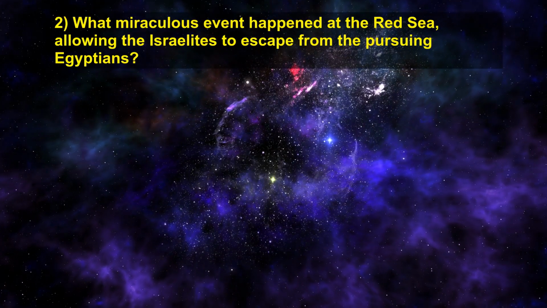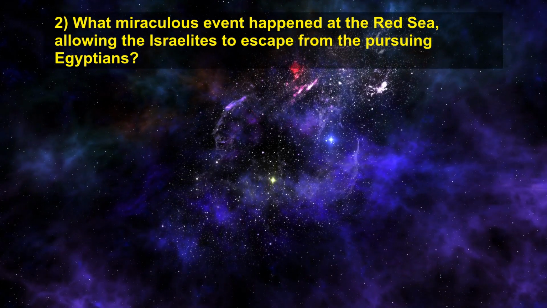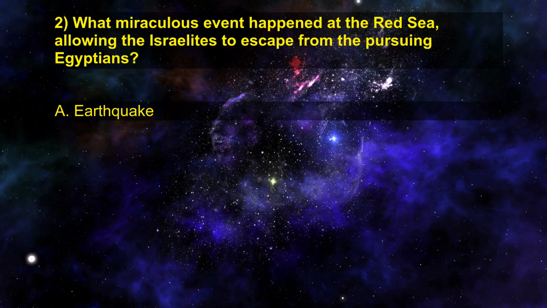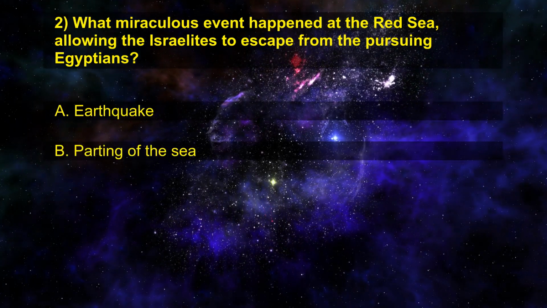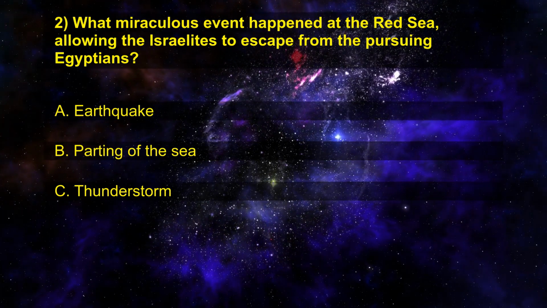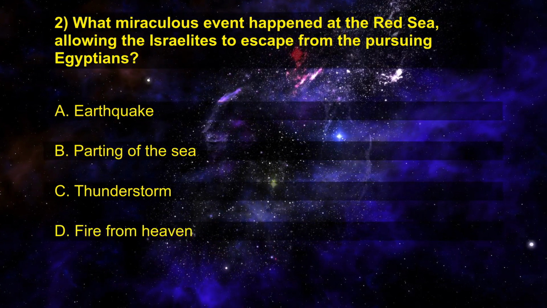2. What miraculous event happened at the Red Sea, allowing the Israelites to escape from the pursuing Egyptians? A. Earthquake. B. Parting of the sea. C. Thunderstorm. D. Fire from heaven.